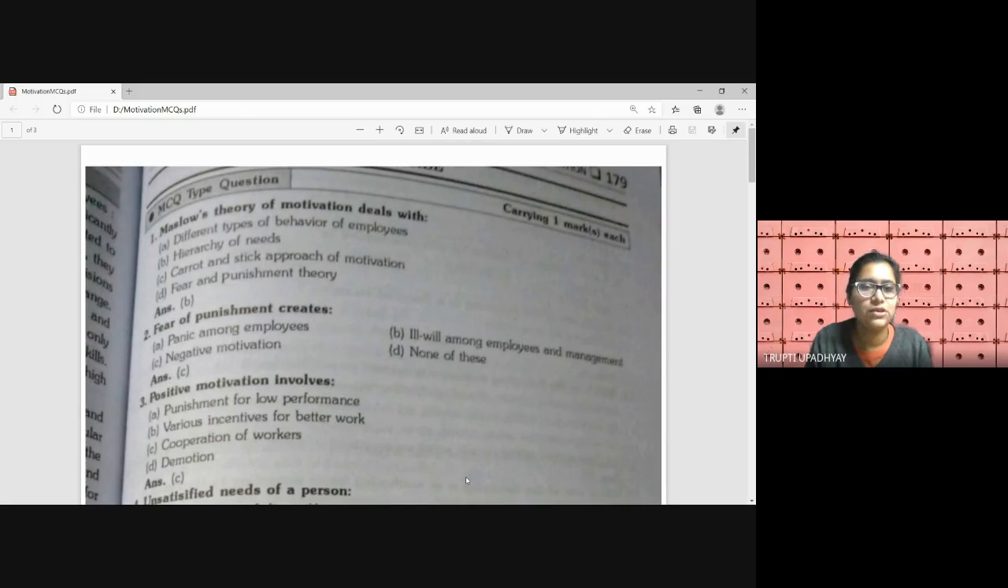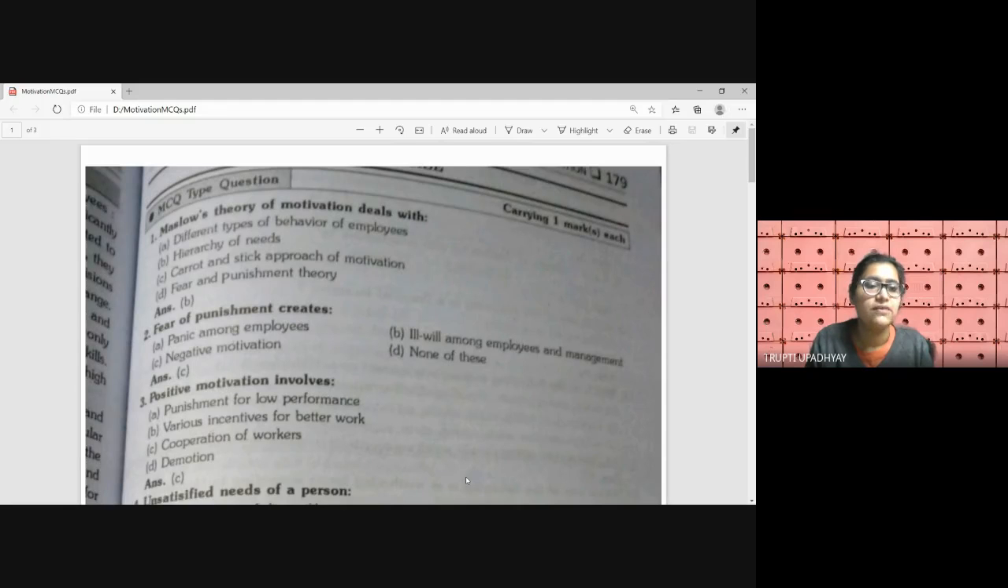So we have physiological needs, then the next level, that is the security needs, then the next is the social needs, the fourth one is the esteem needs, and the fifth one, or the highest level, is the self actualization needs. So it is the hierarchy of needs theory that was given by Abraham Maslow. So our answer is B, hierarchy of needs. Maslow's theory of motivation deals with hierarchy of needs.